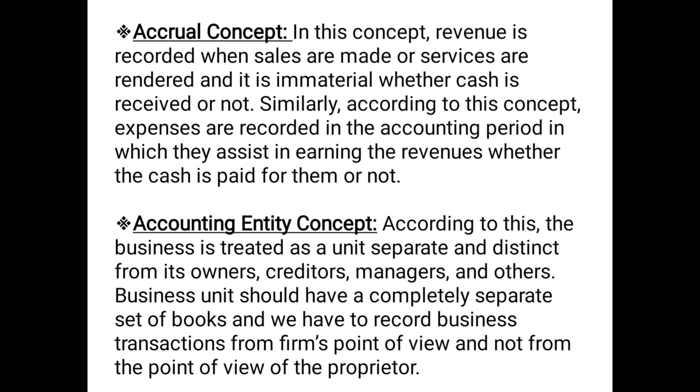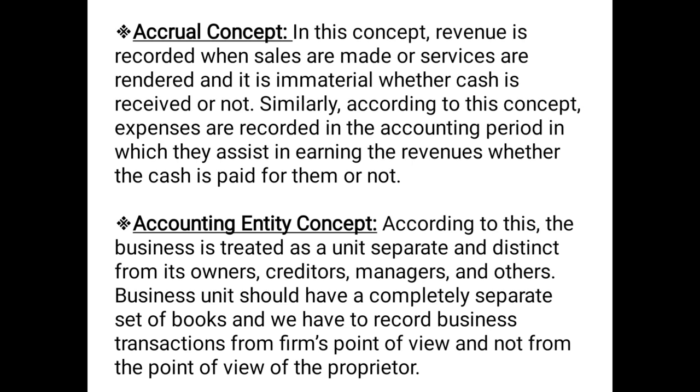The next accounting concept is accounting entity concept. Here entity means the identity, and it is also known as business entity concept. So this concept states that according to the rules of accounting, the owner or the businessman and the business are two different identities.